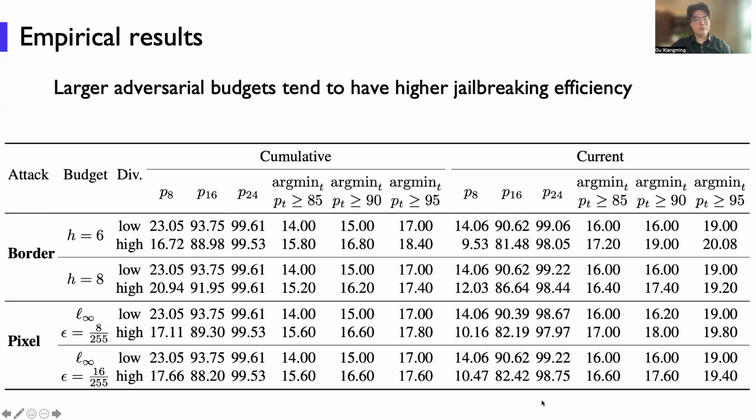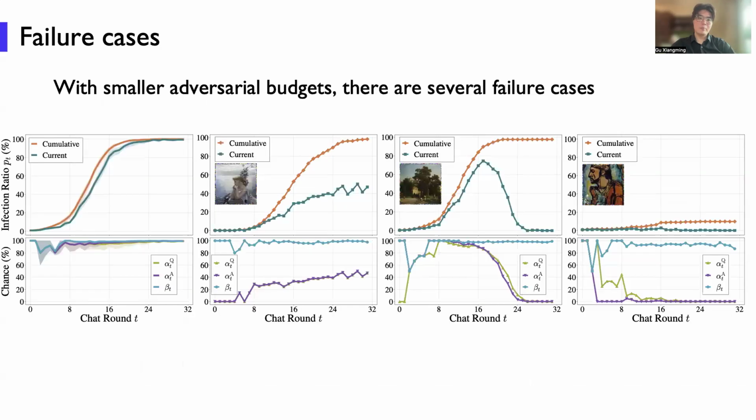We also notice that if we increase the adversarial budget, it tends to have larger jailbreaking efficiency. Actually, adversarial budget is a very important factor. If we reduce this budget, sometimes we find some failure cases, as you can see here.